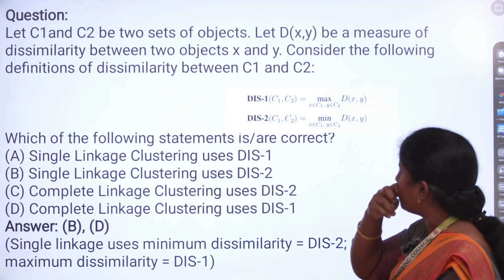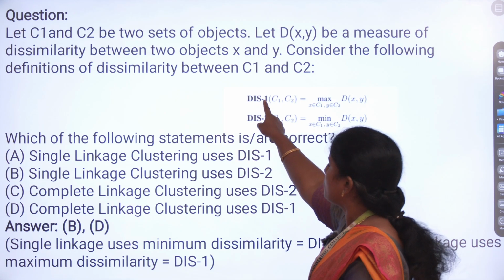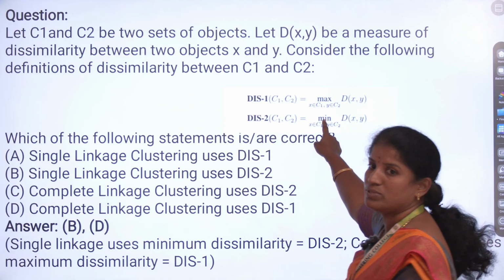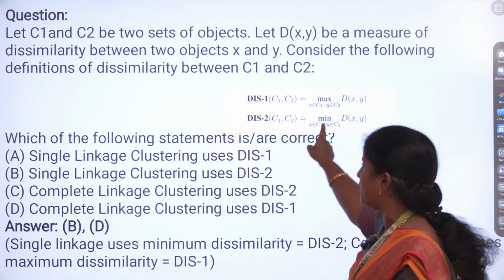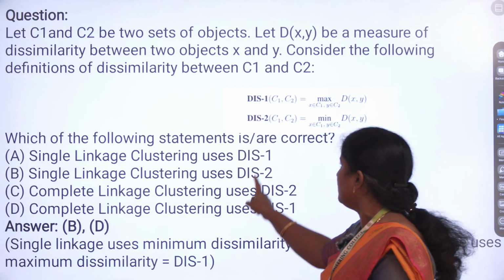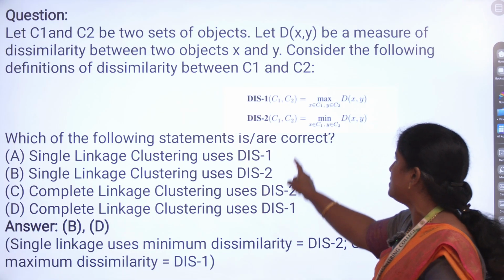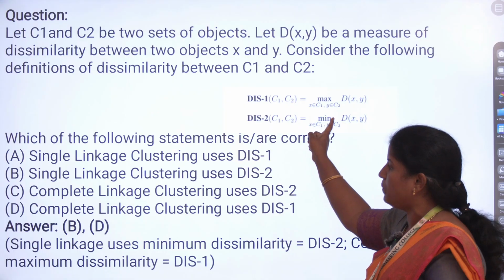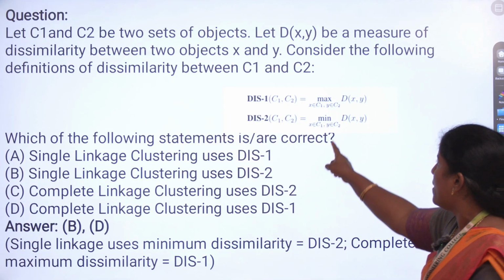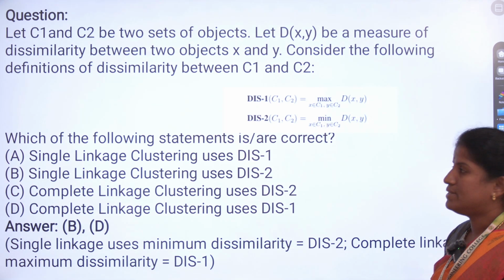Which of the following statements is correct? Single linkage clustering uses DIS1, is that right? No. Single linkage clustering uses DIS2. Yes, here we are using the minimum distance. Next, complete linkage clustering uses DIS2 means no. Complete linkage clustering uses DIS1 means yes, because here we are using the maximum distance between the clusters. So the answer will be B and D, because single linkage uses minimum dissimilarity whereas complete linkage uses maximum dissimilarity, DIS1.